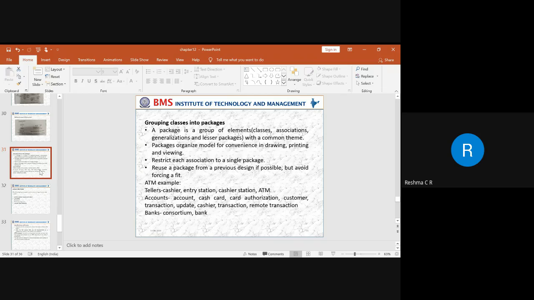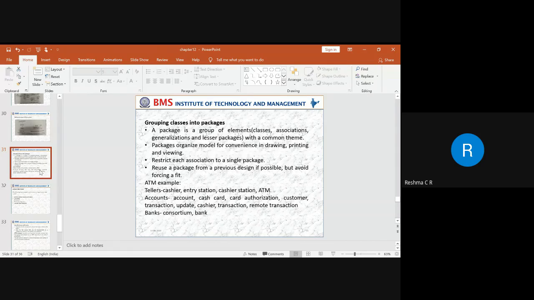So when we are trying to use a package, there can be some restriction. That means, since the package consists of association also, we need to restrict this association into a single package. That means you cannot include more number of packages for one single class model.